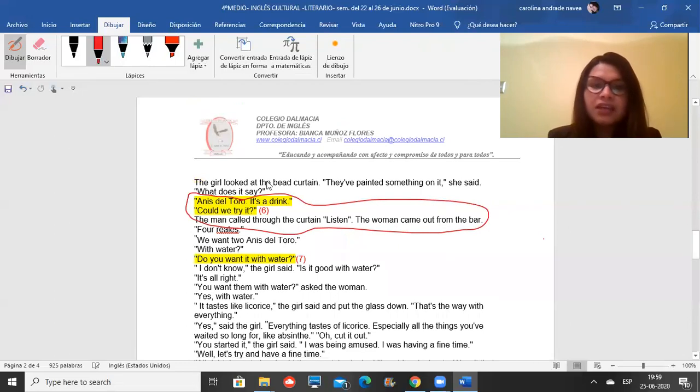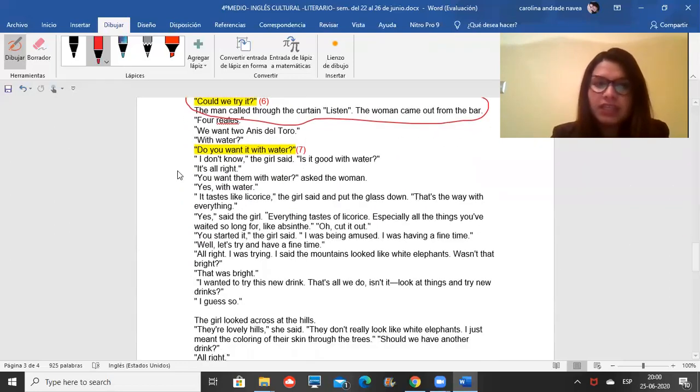It says, the girl looked at the bed curtain. They painted something on it. She said, what does it say? Anís del Toro, it's a drink. Could we try it? The man called through the curtain. Listen, the woman came out from the bar. 4 reales. We want 2 anís del Toro. With water? Do you want it with water? I don't know, the girl said. It's good with water. So all that paragraph, guys, is a discussion about what they are drinking.